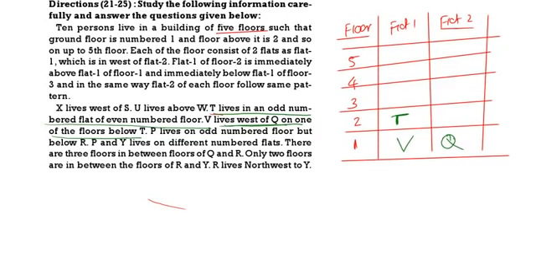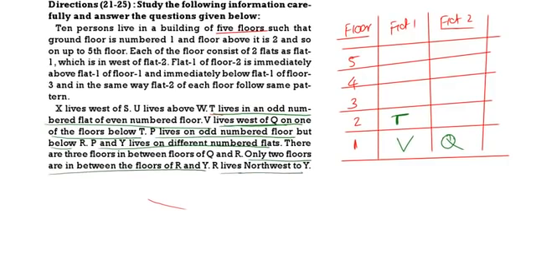P and Y live on different numbers of flats. P lives on an odd number floor but below R. Then there are only 2 floors between R and Y. R is to the northwest of Y, which means R should come here and Y should come here.